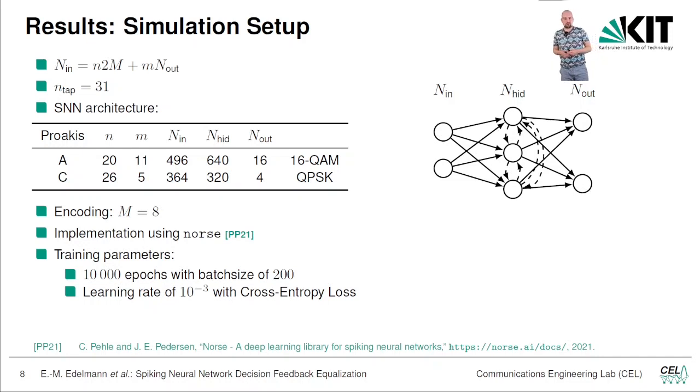In all simulations for the ternary encoding, we used M equals 8, so 8 quantization bits. One real or imaginary value is mapped to 8 spike signals, and we implemented everything using NOS. The training parameters for all machine learning models were 10,000 epochs with a batch size of 200, and we learned with a learning rate of 10 to the power of -3 with cross entropy loss.